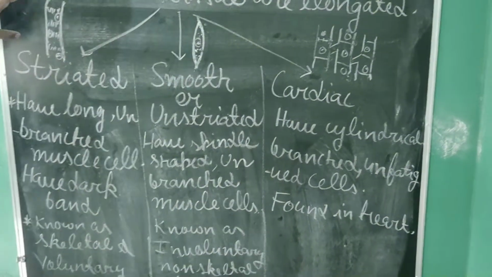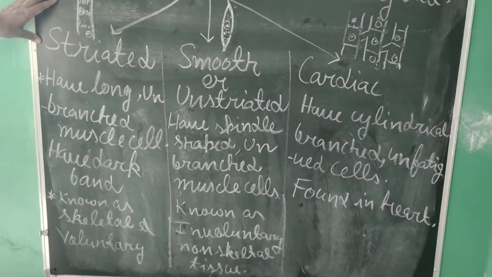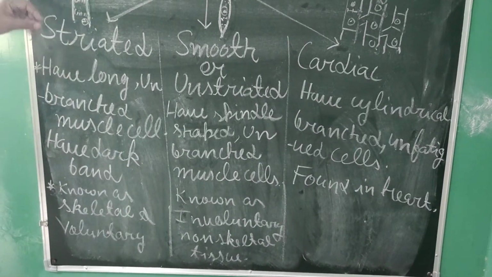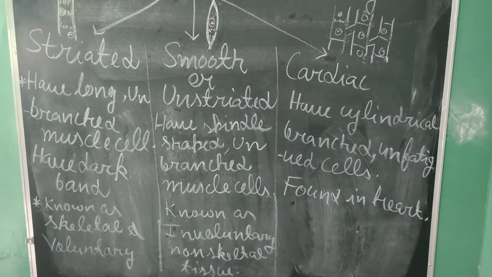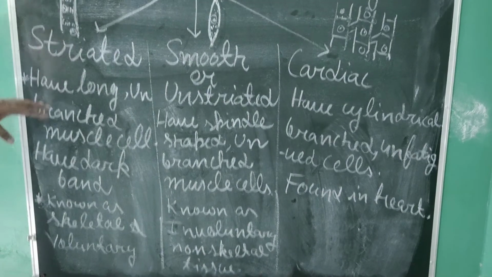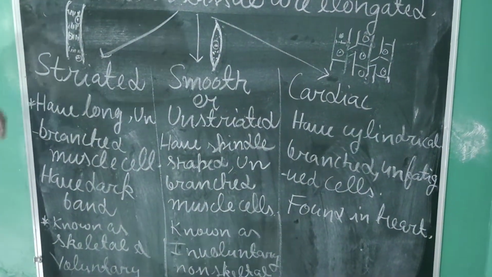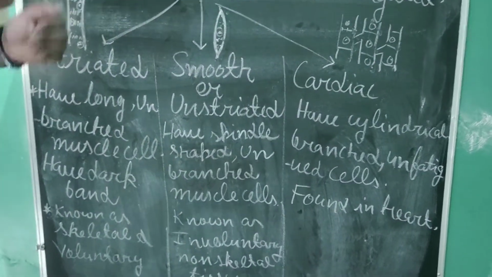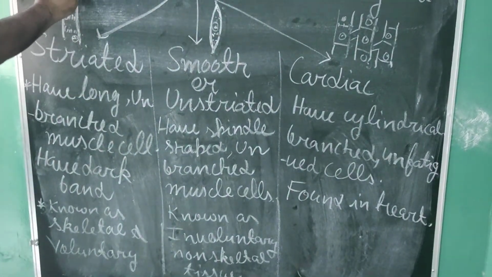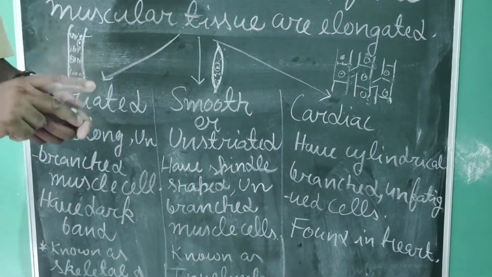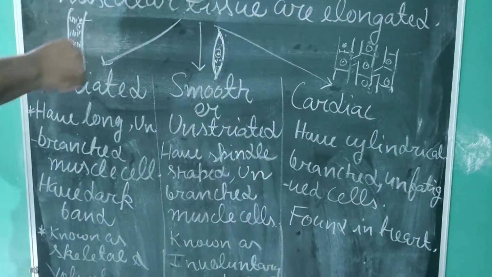Now, speaking about striated muscular tissue, this tissue has striated muscle fibers, and those muscle fibers have long, unbranched muscle cells. They have striations on them, meaning dark band-like structures, dark strips.